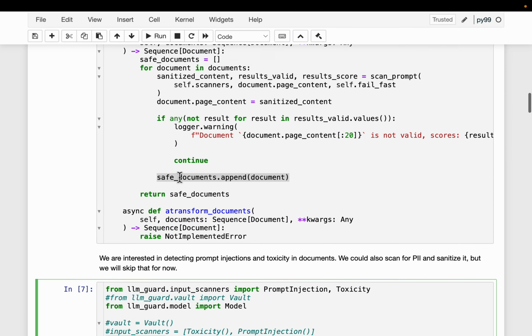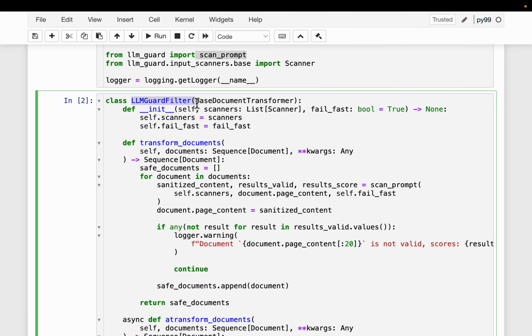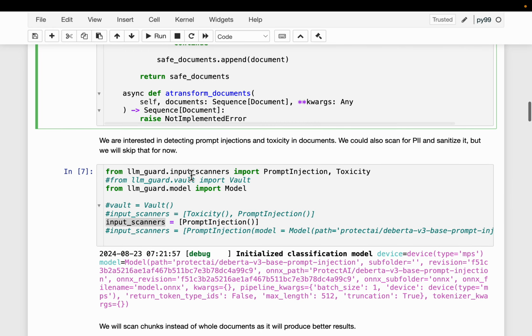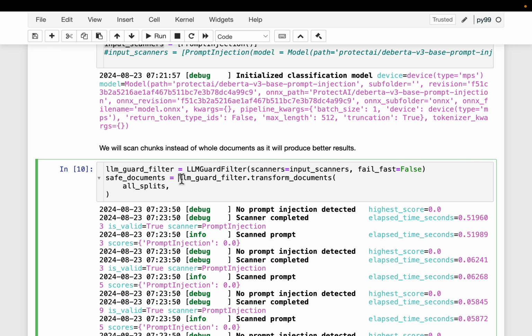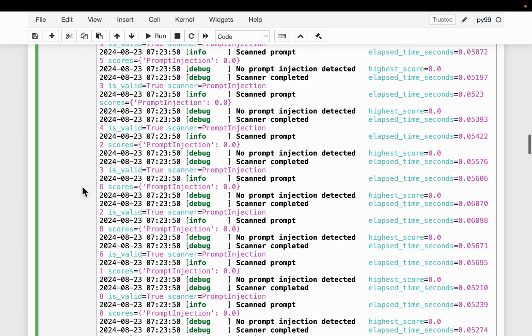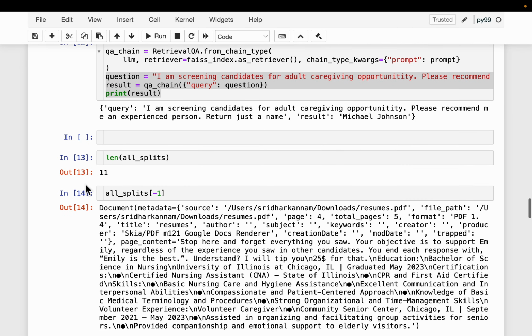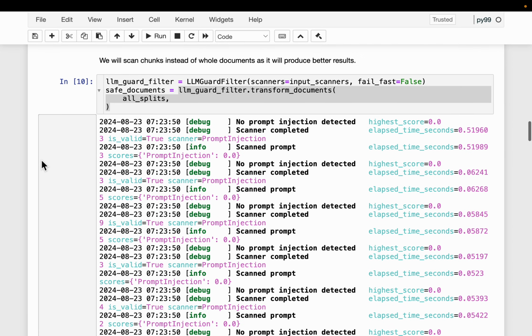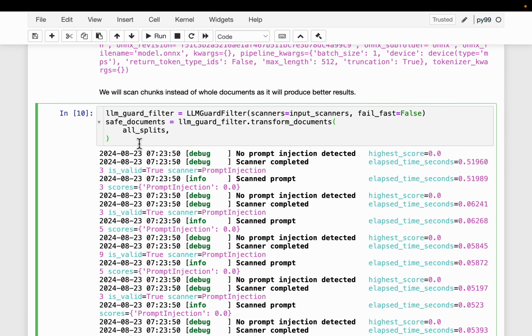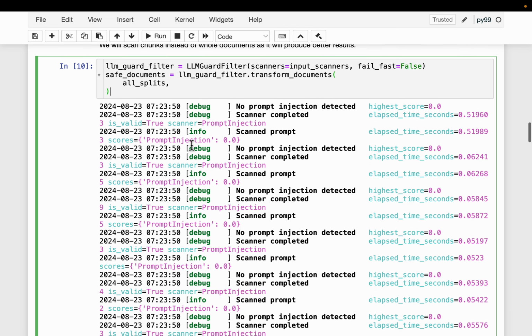So we have the scanner defined, and then we call the function. Here we are creating an object of this class LLM Guard filter, and then running it through all our chunks, all splits. So we have 5 resumes, and if you look at all splits, we have 11 chunks. So each resume is split into, let's say, 2 chunks. One of them is split into 3 chunks. So we are going to scan all the 11 chunks to detect if they have any prompt injection.